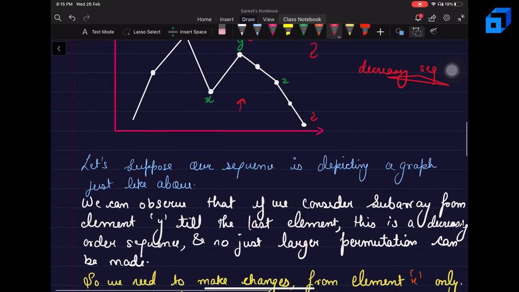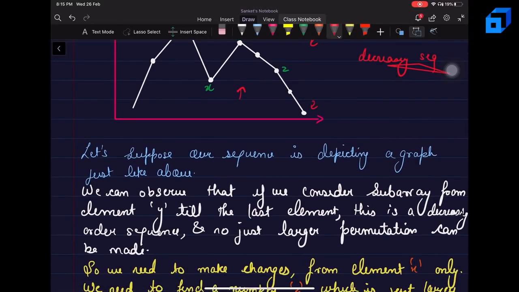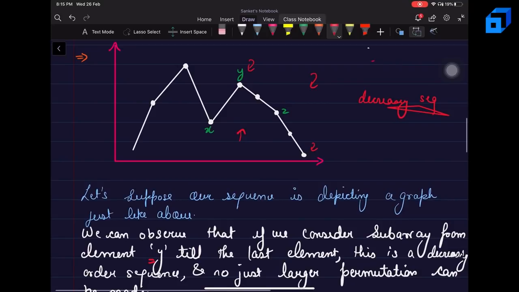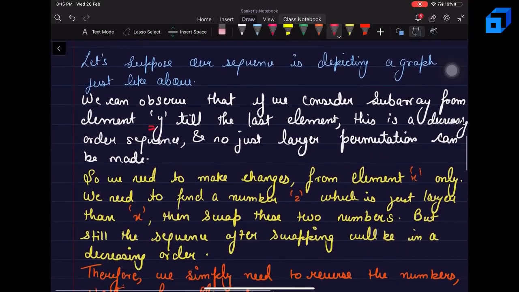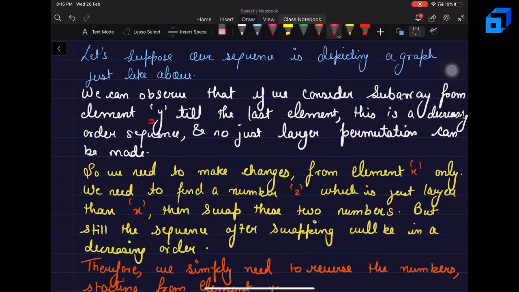So if we consider a sub-array starting from the element y till the last element, this is a decreasing order sequence and no just larger permutation can be done. So the best thing that we can do is start from this number x, that is just before the number y. So we need to make the changes from element x only.